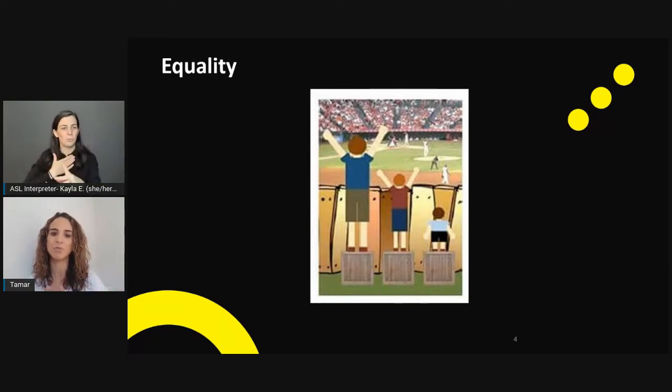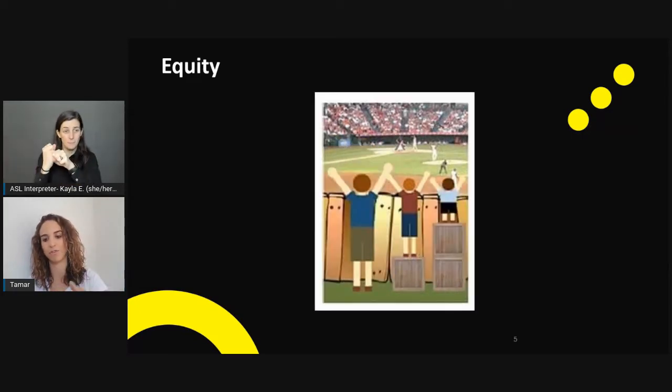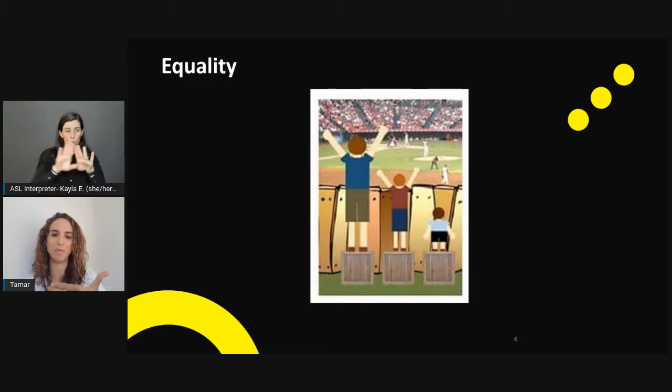In this image, we have a wall that blocks the crowd, or these three people looking at the baseball game. We have three different heights: a tall person, a middle height person, and a shorter person. And they all are standing on a box to be able to see the game, or a booster, we can call it.